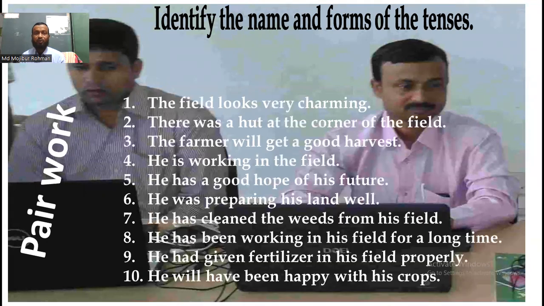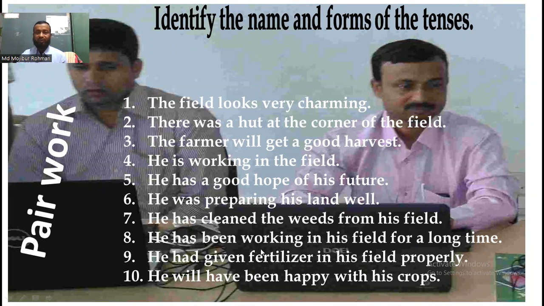My dear students, follow the sentences. The field looks very charming. What type of tense is it? There was a hut at the corner of the field. The farmer will get a good harvest. He is working in the field. He has a good hope of his future. He was preparing his land well. He has cleaned the weeds from his field.